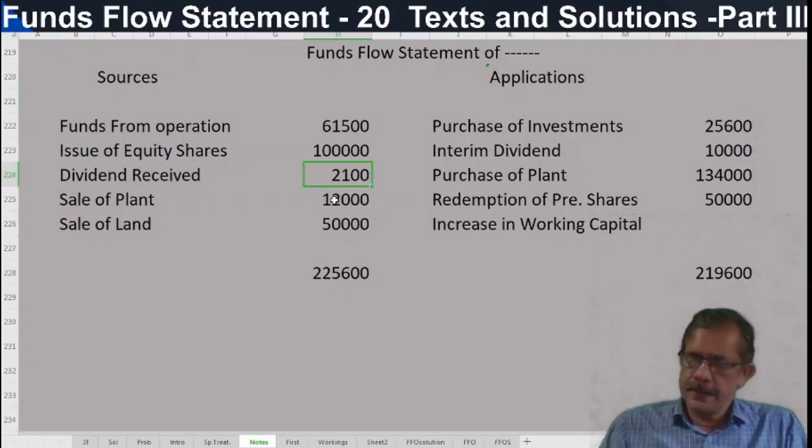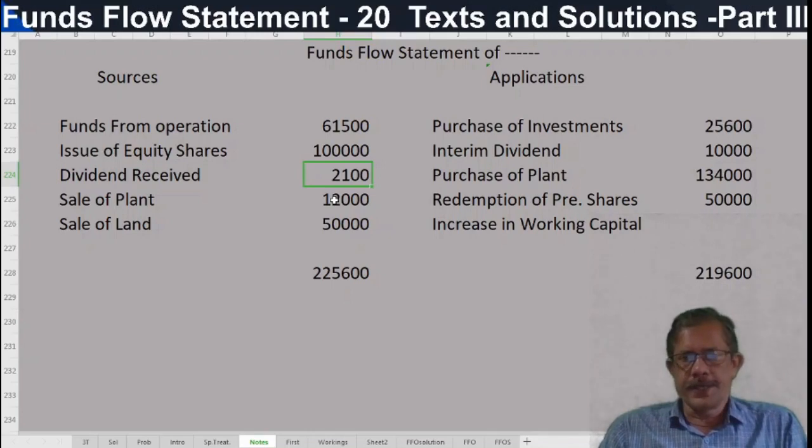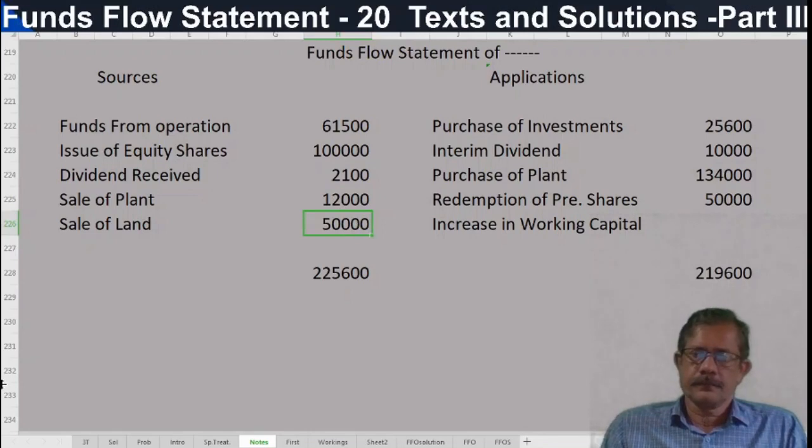And out of this 600 we credited to investment account and 1,500 is only credited to profit and loss account. And it is treated as a separate source. So dividend received 2,100 is shown as a source. Sale of plant 12,000. Sale of land 50,000. Here profit on sale of land is not to be adjusted while preparing adjusted P&L account. Why? This profit is not credited to profit and loss account. This profit is credited to capital reserve account.